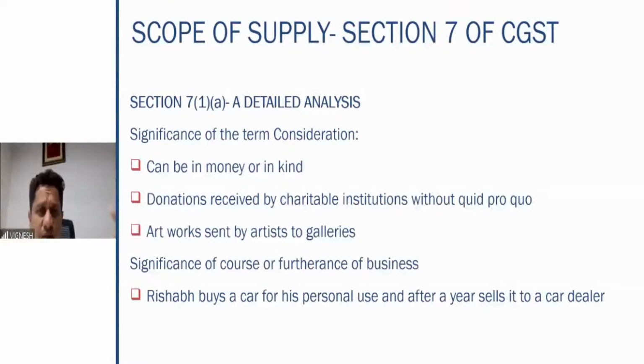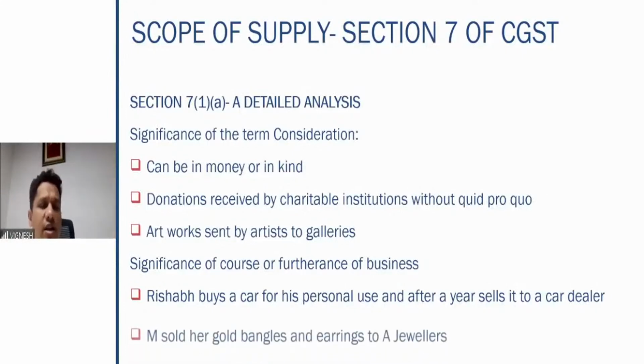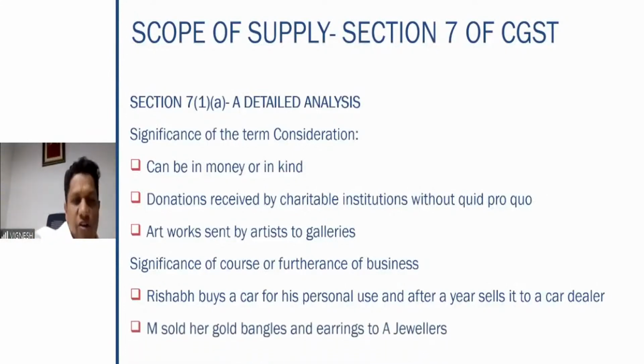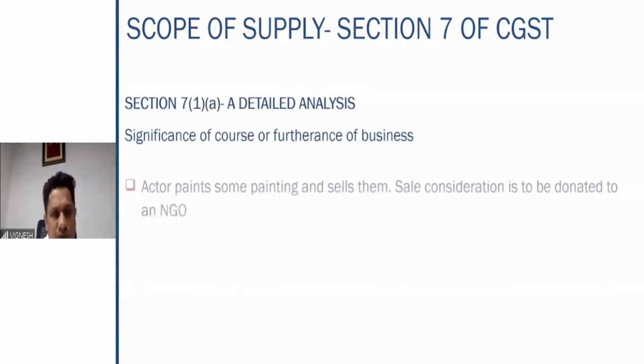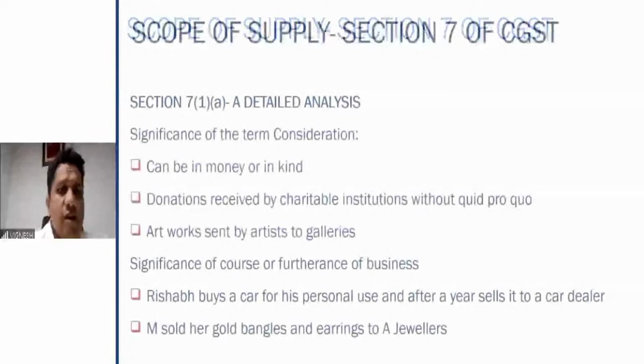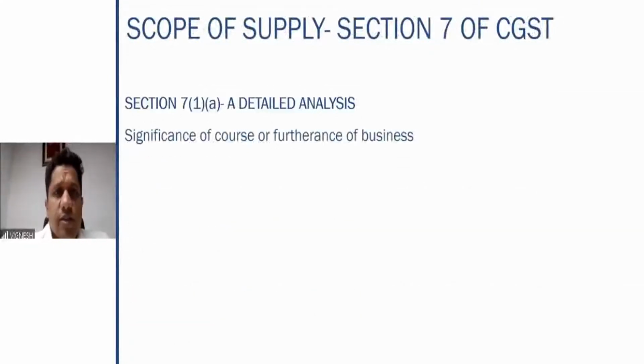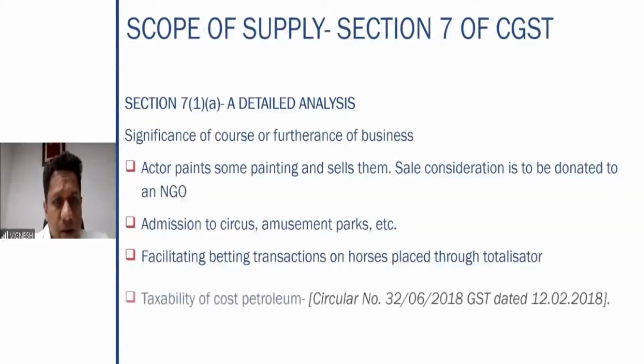Frequency, quantity, volume, etc., is not relevant. And selling of gold bangles and earrings. So these are some examples when you talk about consideration, and 7 subsection 1 clause A. Before we move forward, significance of course or furtherance of business will take further time.